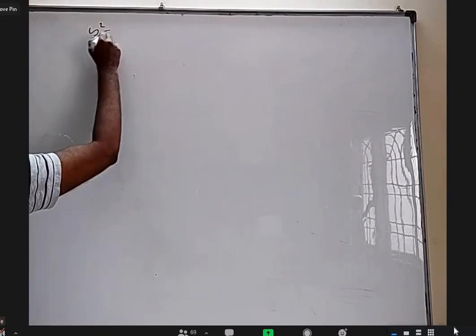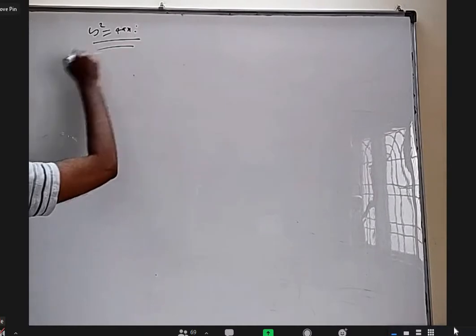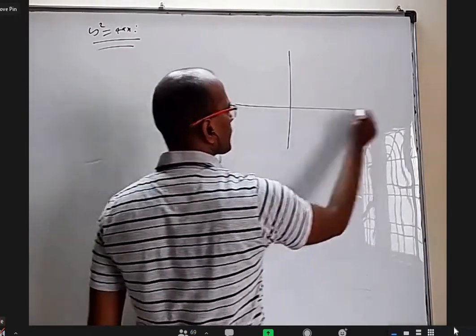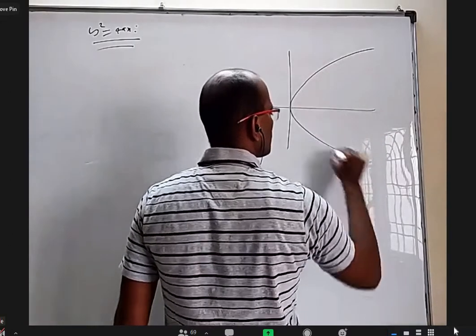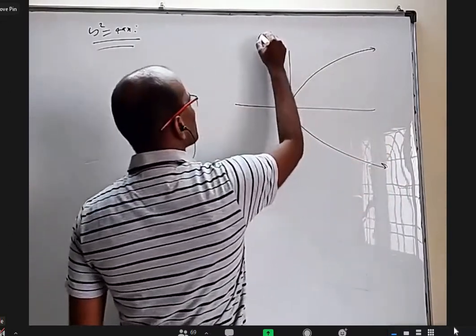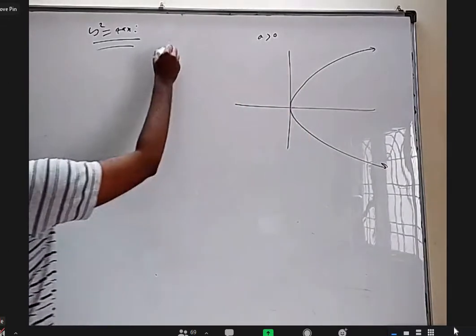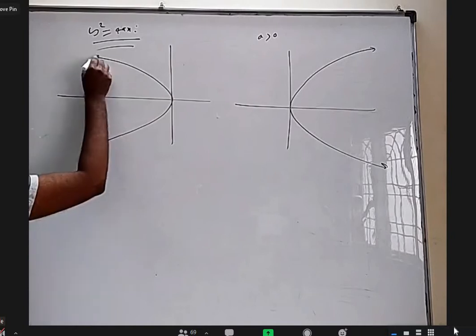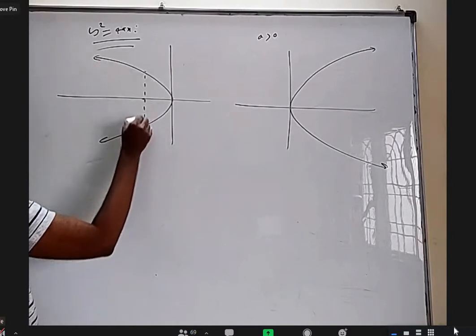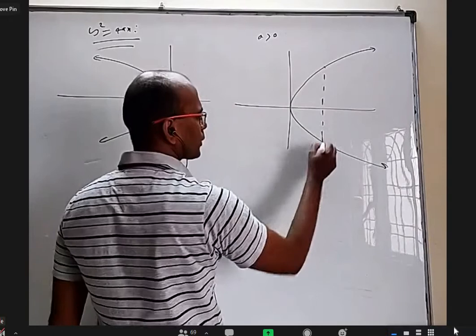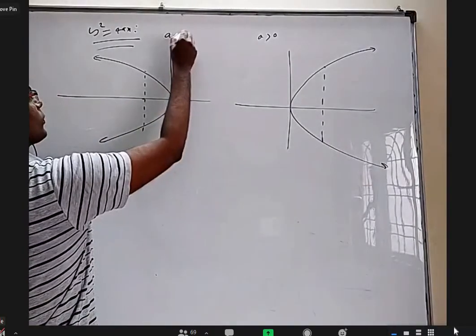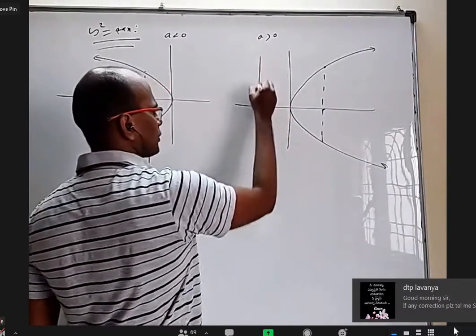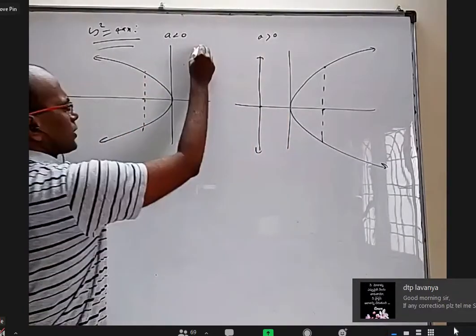Okay, so let us see now about y square equal to 4ax. We'll put this as a side heading kind of thing. And I want you to draw two figures. This is the figure when a is greater than 0, and this is the figure when a is less than 0. The directrix also you can draw here.